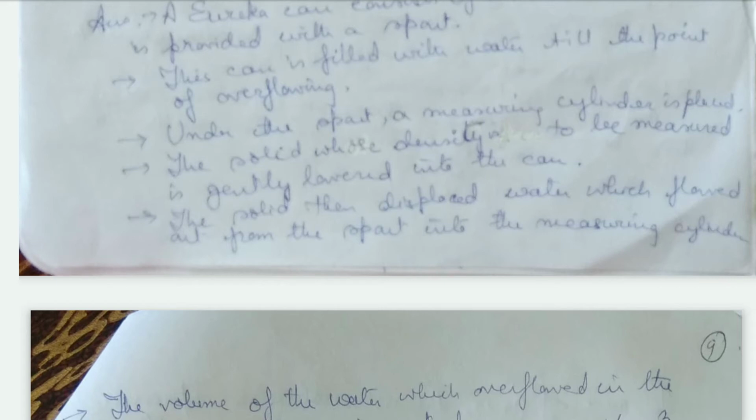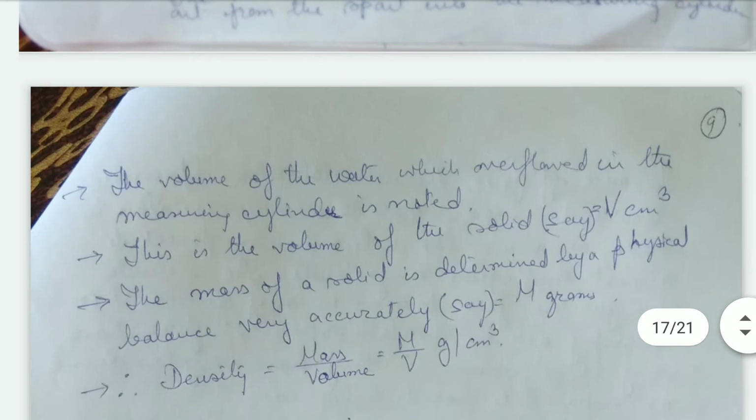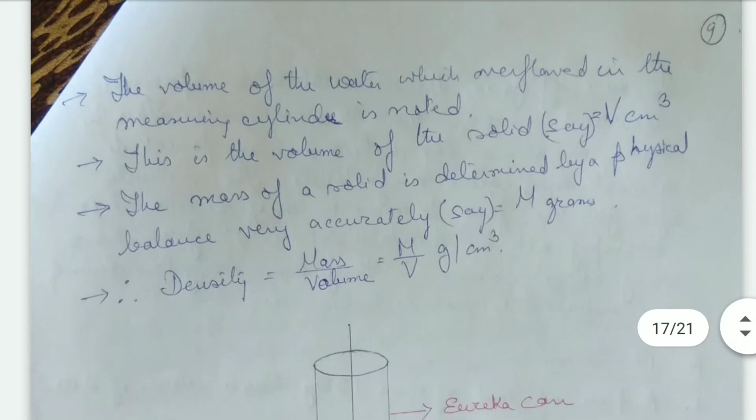The water which it has displaced overflows out through the spout and falls into the measuring cylinder. Now the level of water is noted, and that gives the volume of the water which has overflowed into the measuring cylinder, and that gives the volume of the solid, say V centimeter cube. Now the mass of the solid is determined very accurately by a physical balance, say it's m grams. So density is equal to mass by volume, that is m by V grams per centimeter cube.